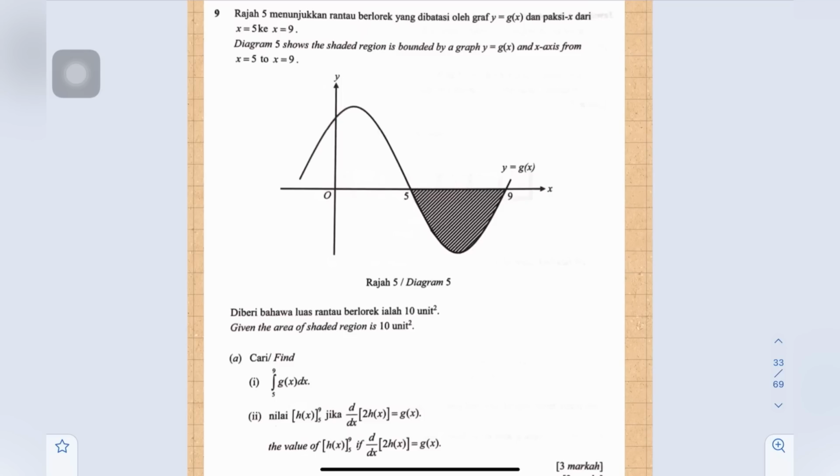The function is the same, g(x), and the limits are 5 to 9, same as well. Given the area is 10, but the shaded region is under the x-axis, meaning the value is negative 10. The area is indeed 10 because area is always positive, but the value is negative 10.